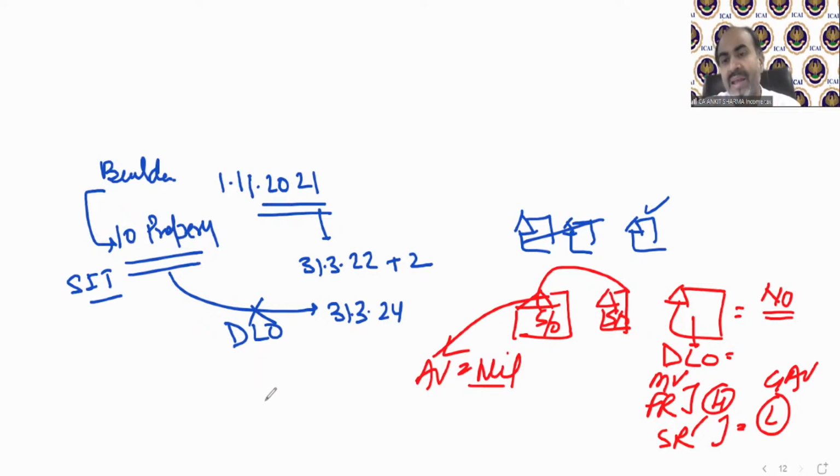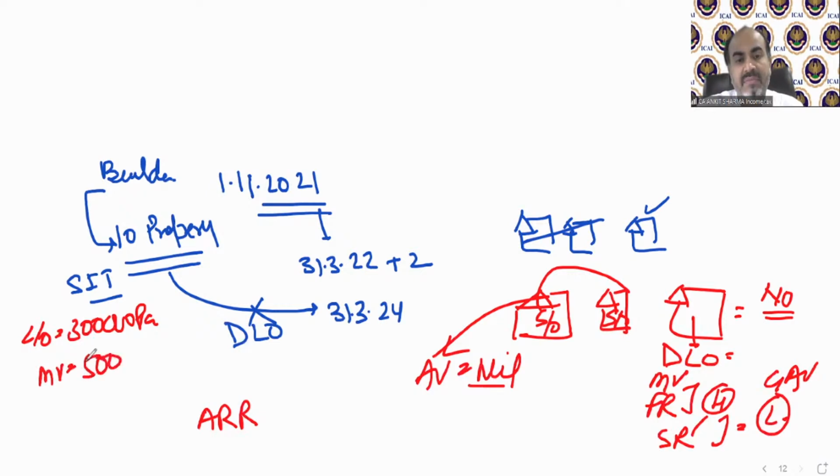One more case can arise if your actual rent received is less. For example, your property is let out for 3 lakh rupees per annum. Now your municipal value is 5 lakh, your fair rent is 6 lakh, and your standard rent is 4 lakh.